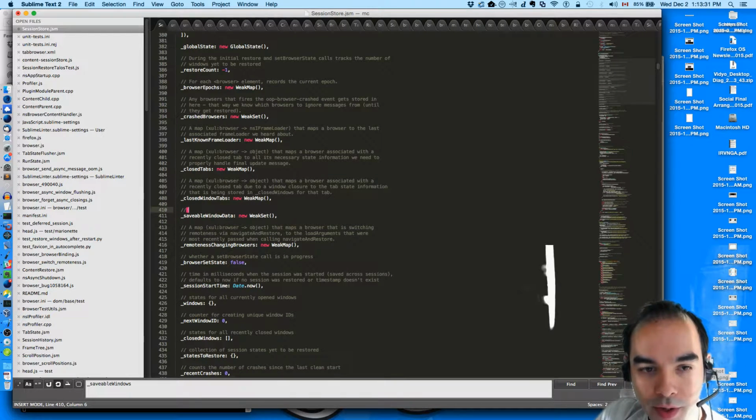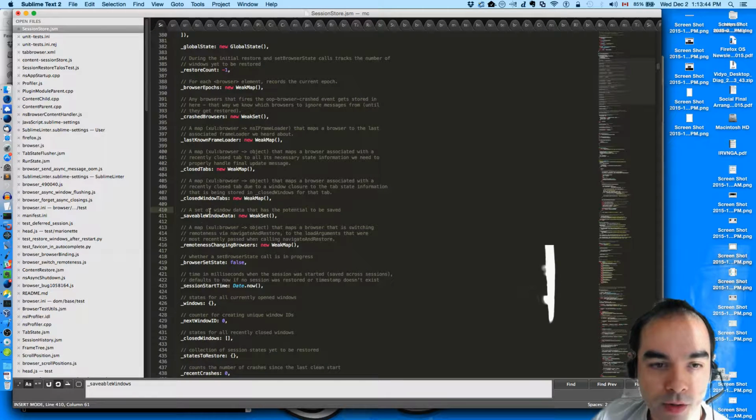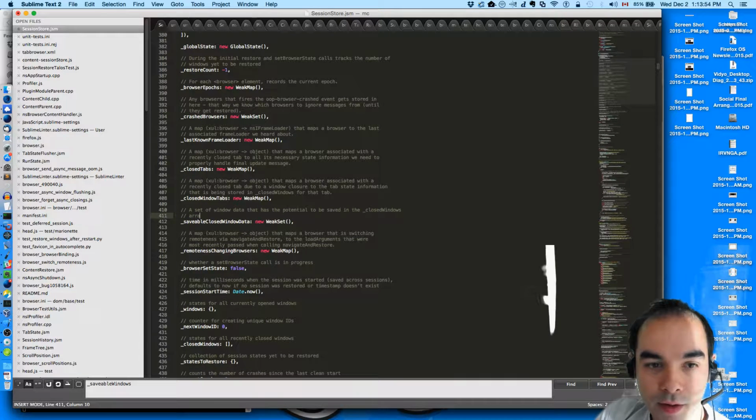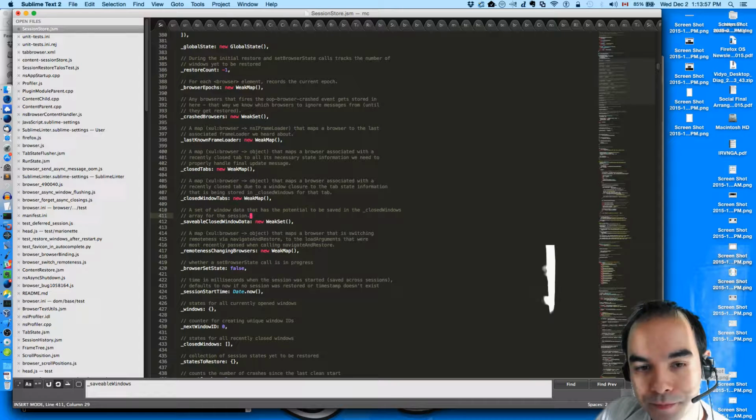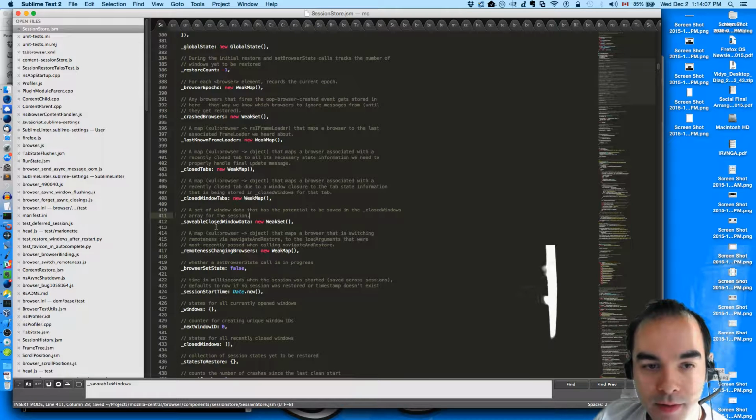So if we were to do this, how would I describe it? Savable window data, a set of window data that has the potential to be savable. You know what, to be more precise, savable closed window data. Potential to be saved in the closed windows array for the session. Okay, so there's that.